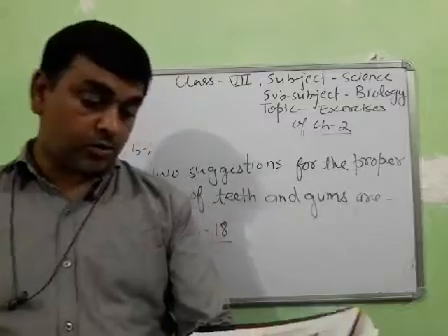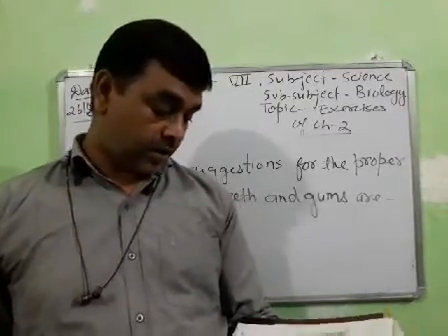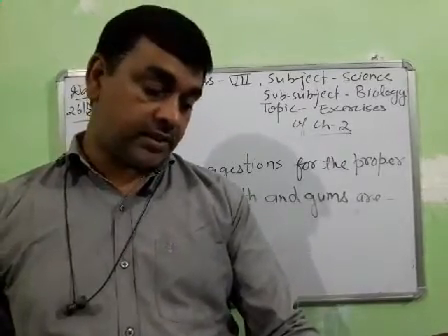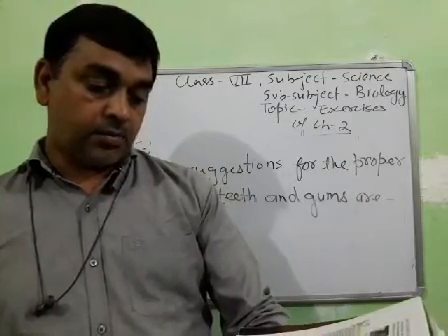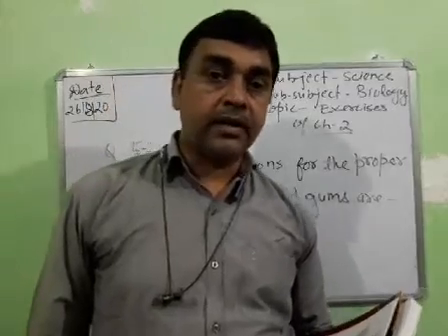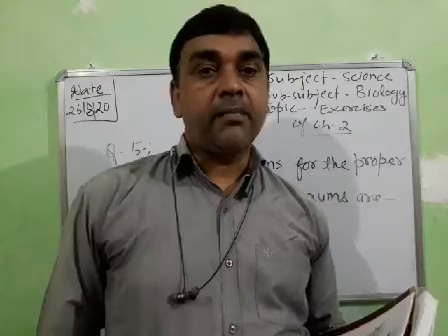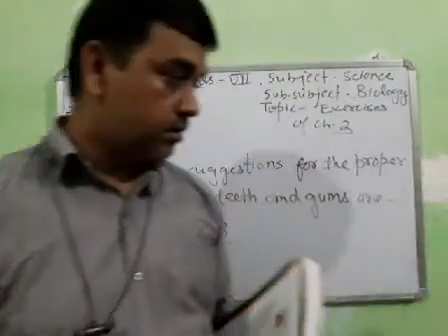Second, wash your mouth thoroughly with water after every meal. Or you can write: eat self-cleaning foods such as raw vegetables, carrot, radish, cabbage, and fresh fruits, particularly citrus fruit. Citrus fruit contains vitamin C, which is very important for healthy gums. Okay, student?